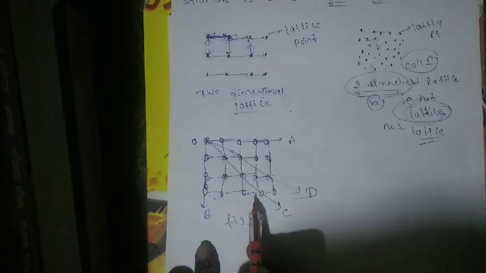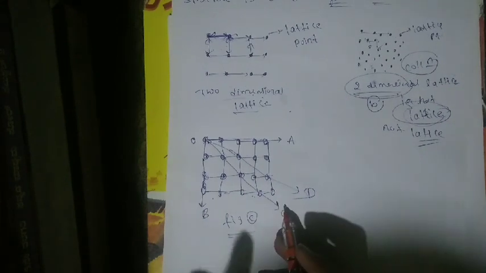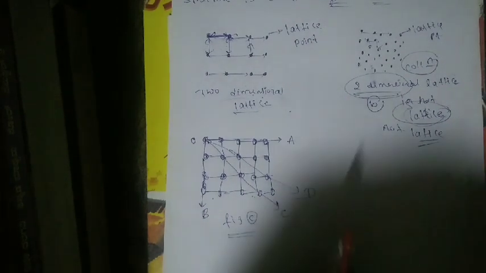Once again, a two-dimensional representation of a space lattice is shown in figure C. It is observed from the figure that if the distance between neighboring points in a given direction, see here, this is the distance between the neighboring points, then the distance between these two points is called A.